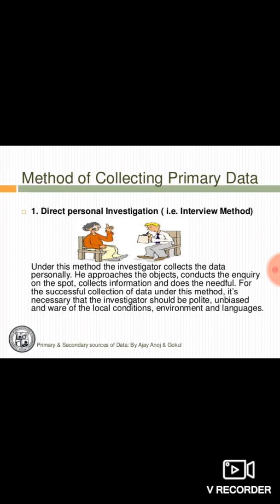Investigation also. So here if you see, he will collect the information which is required for his research, and the investigator needs to be very polite, and he needs to be unbiased, and he should be aware about the way to collect the information, how to get the information from the particular respondent. So he should know the actual background also of the person, of the study is conducted, and he should be able to get the information.